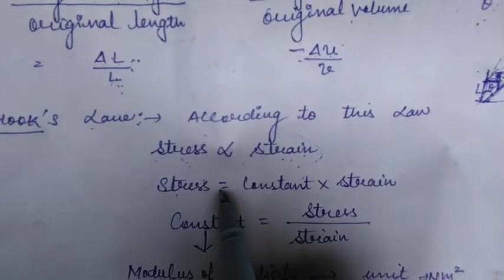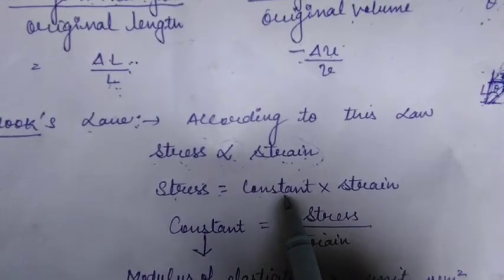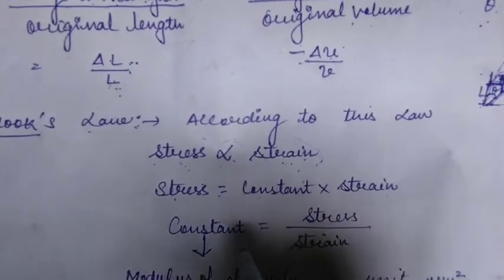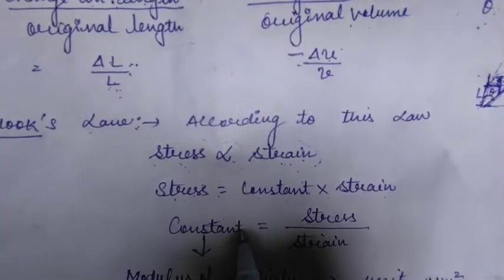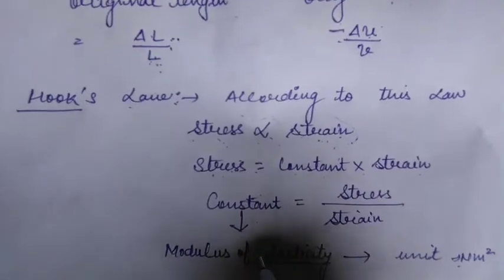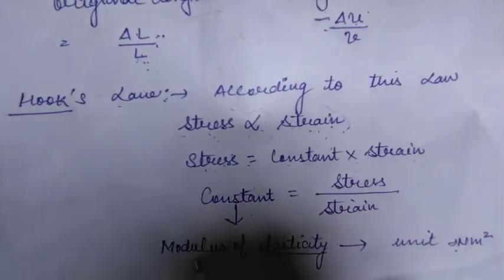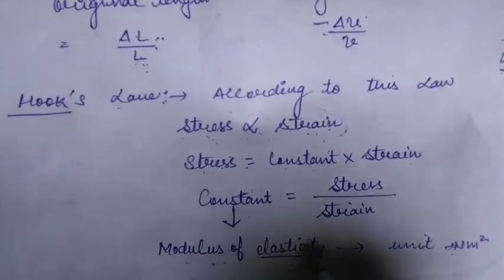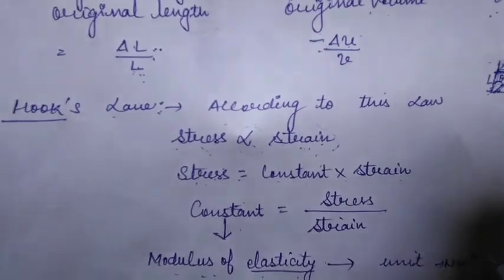So stress is proportional to strain; here this is the sign of proportionality, so we write some constant into strain. So stress upon strain is equal to a constant, and this constant is called the modulus of elasticity. The unit of modulus of elasticity is also Newton per meter square.